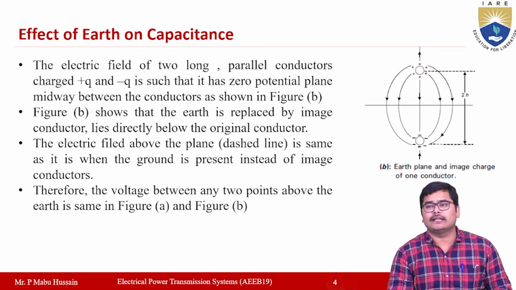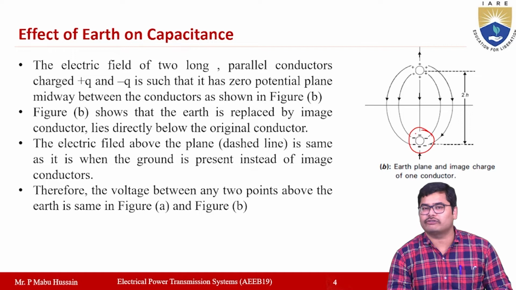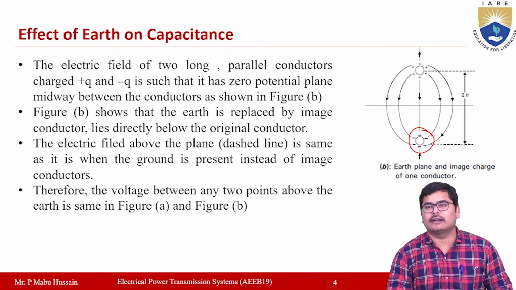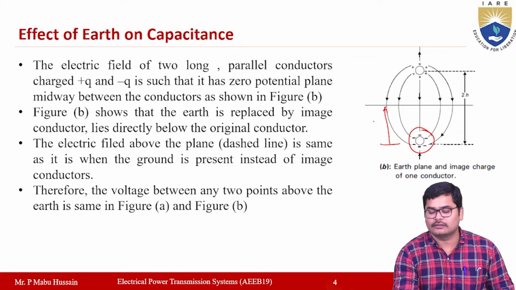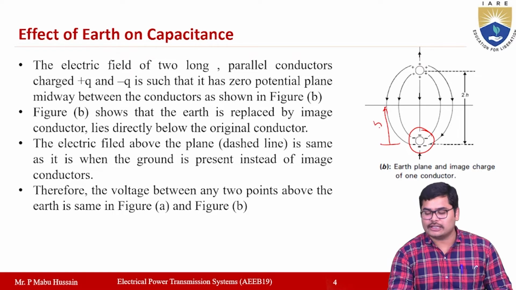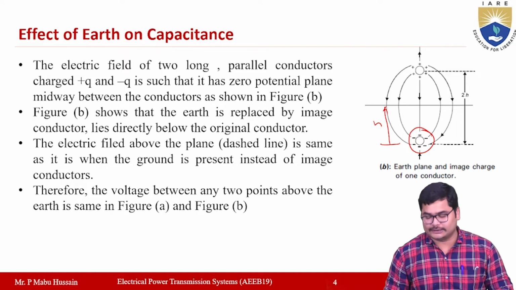According to the method of images, we consider one image conductor here. This image conductor is not an actual conductor, it is a fixed conductor. So we are assuming that there is a conductor below the earth at a distance h meters, right? In such a case also you will get the same potential difference between the two conductors.